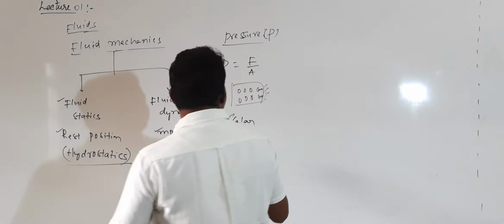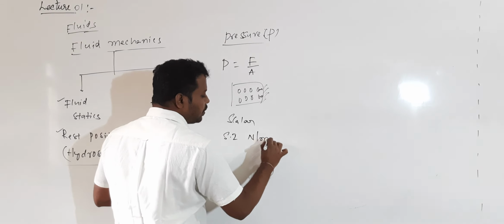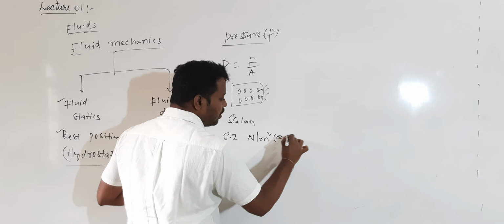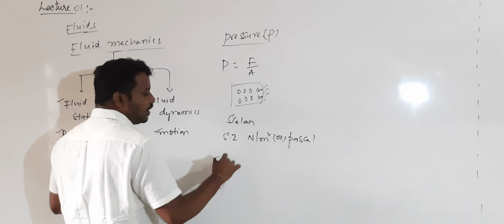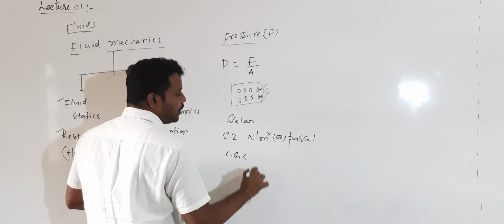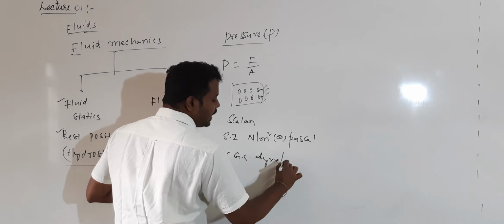And the SI unit of pressure is Newton per meter square. This Newton per meter square is also called Pascal, after the scientist. Whereas the CGS unit of pressure is given by the CGS unit of force, dyne per centimeter square.